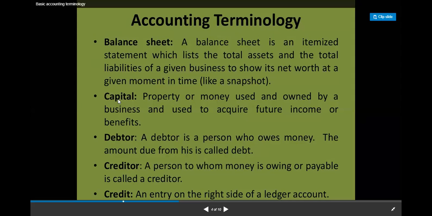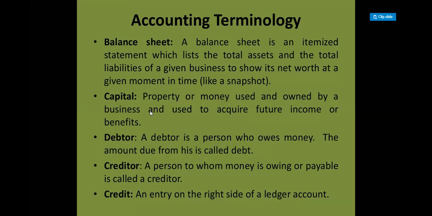Now next we have capital. Capital is your property, it's the money used or owned by a business. मतलब मैं कहूँ मैंने अपना एक business start किया, I have spent 10 lakh, मैंने 10 लाख रुपए लगाकर I have started a business. तो वो 10 लाख क्या है? It's my capital. और मैं कौन हूँ? मैं proprietor हूँ, मैं owner हूँ. तो any owner spending money and starting up a business, the amount invested in that particular business is known as capital. Is it okay?